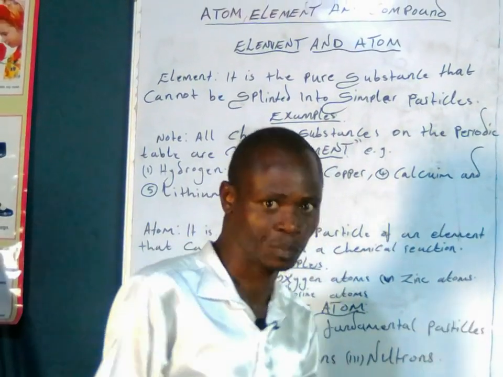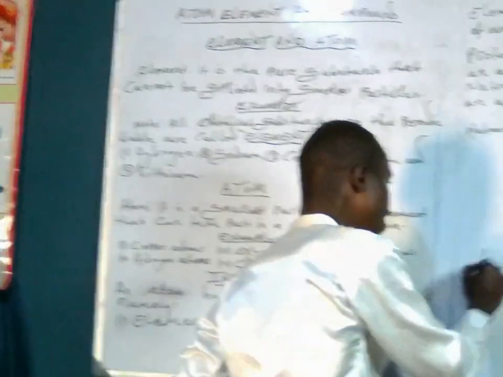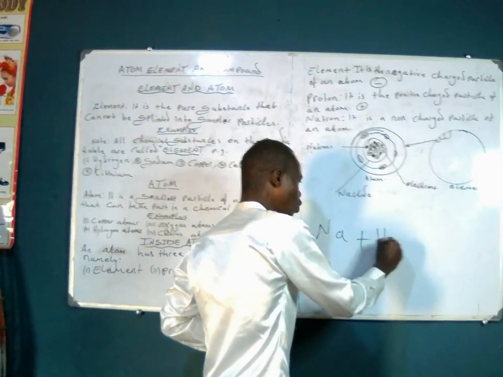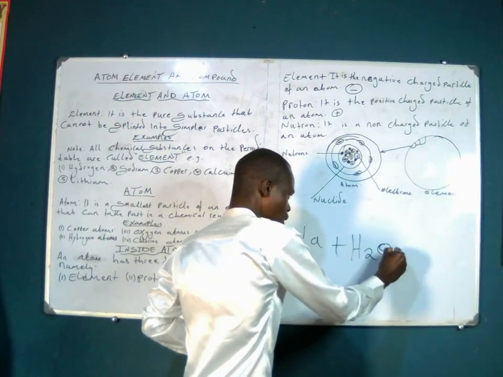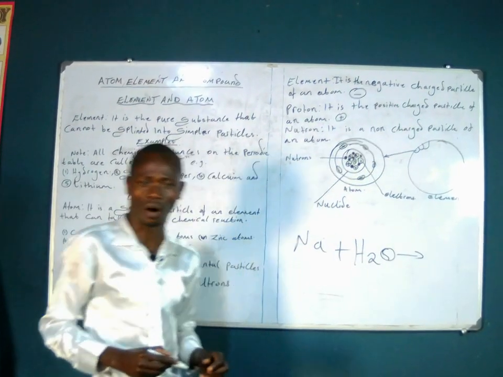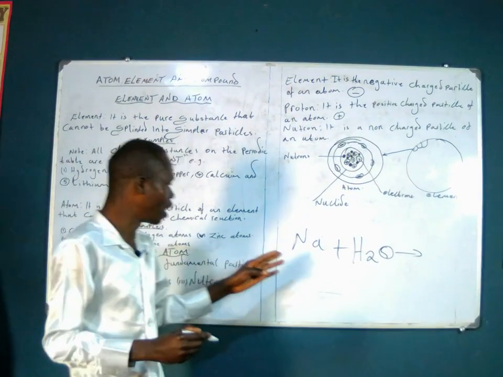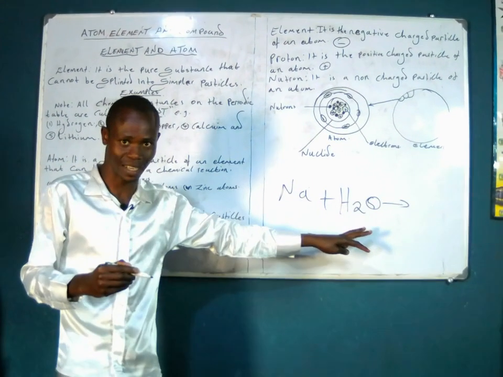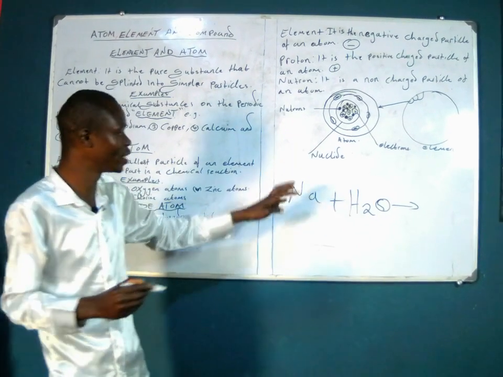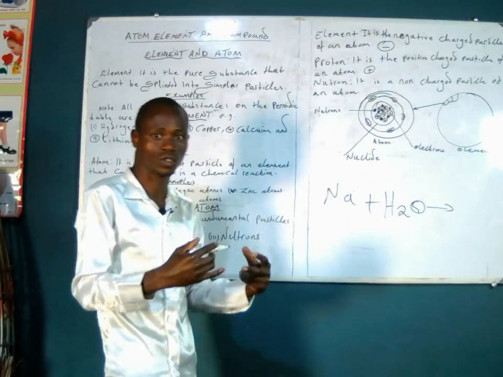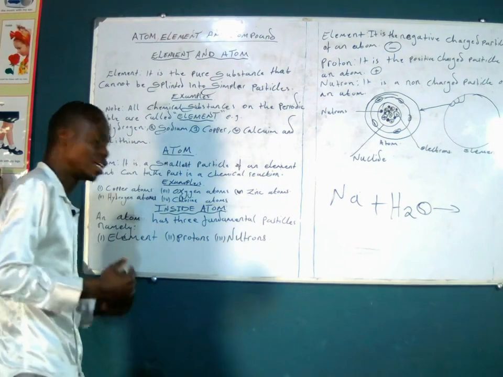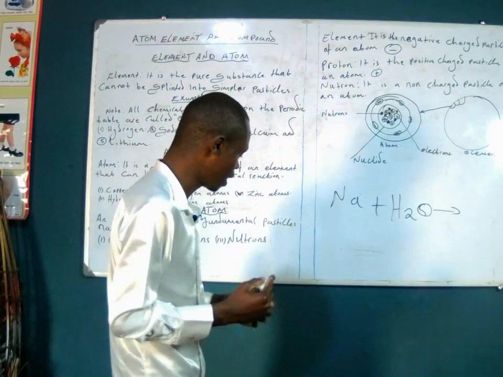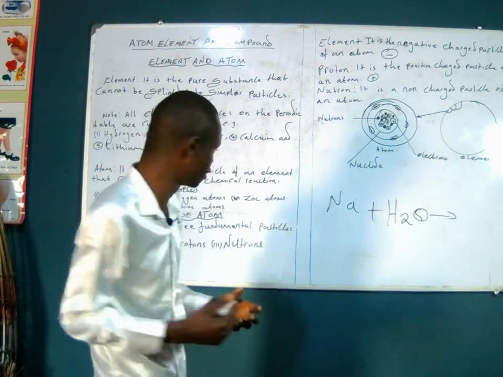What does this mean? It simply means that when an element, for example sodium, is reacting with water, in the actual sense it is not the elements that are reacting, but the atoms within the elements or compounds that are reacting.